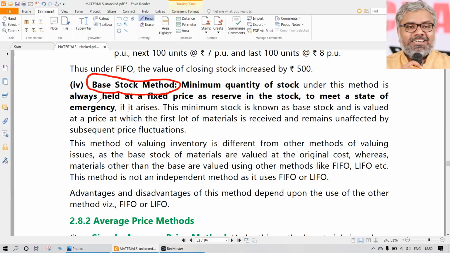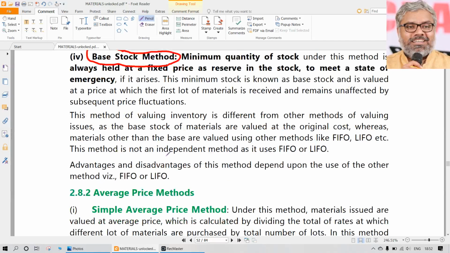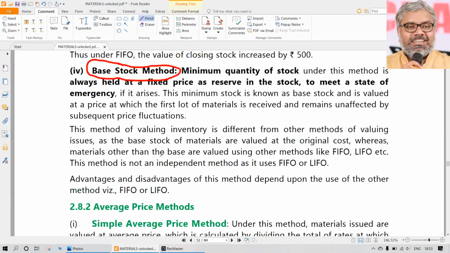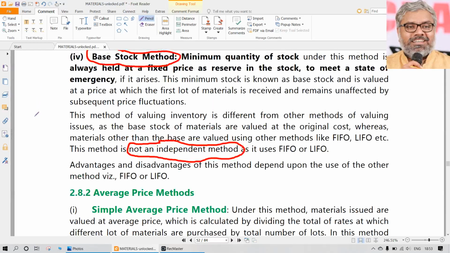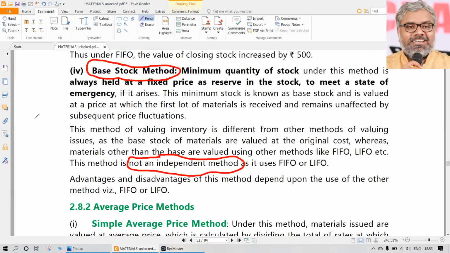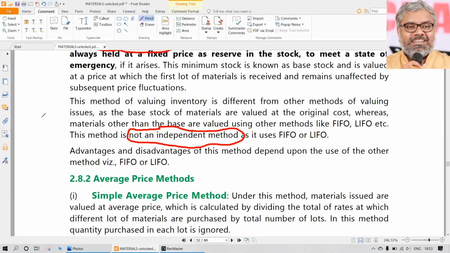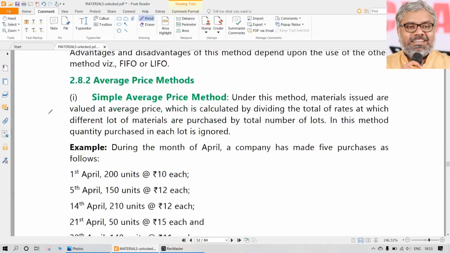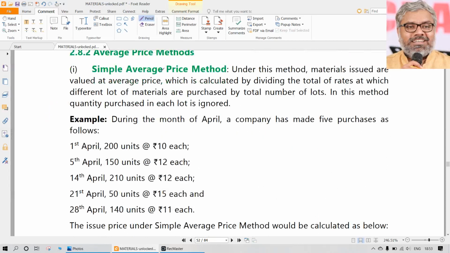So what happens is this base stock method is not a separate method. It has to be used in line with FIFO or LIFO plus base stock, or weighted average plus base stock. So this is not an independent method. It's just another thing that will be added to the normal calculations, that in addition to the issues and purchases whatever we are recording in the stores ledger, there is always something which is at a fixed price, which is called base stock. These are called cost price methods, we can say generally. Then we have simple average price method.